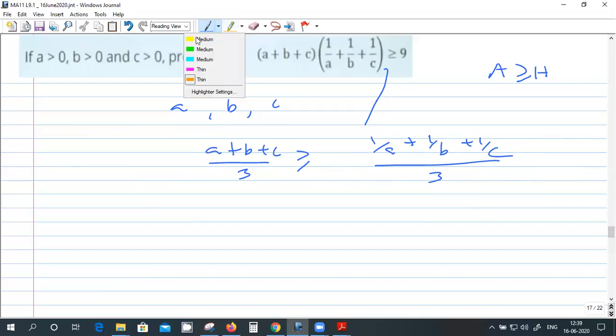This equal to sign is put because he has said a, b, c are all positive, but he has not said a, b, c cannot be equal. So if they are equal, then this equal to sign is included. If he says they cannot be equal, then you can remove this equal to sign. So when a, b, c are equal, the arithmetic mean is 3a by 3.